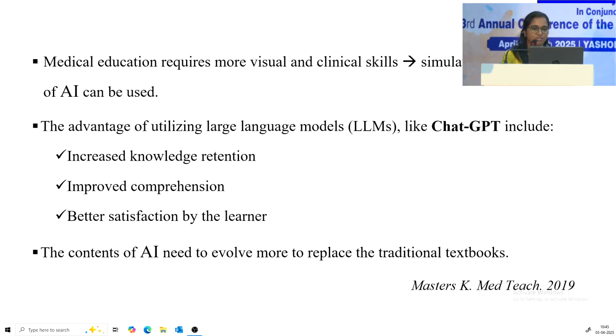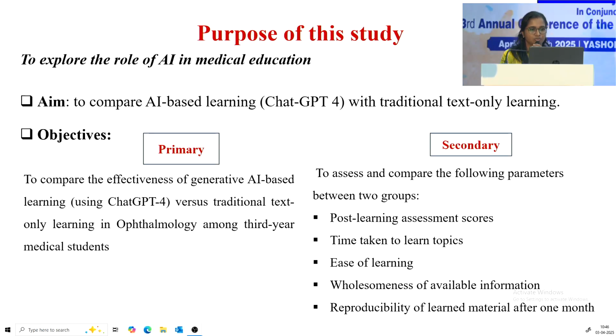The advantages of using ChatGPT and other large language models include increased knowledge retention, improved comprehension, and better satisfaction by the learner. Still, the contents of AI need to evolve more to replace the traditional textbooks. So the purpose of my study is to compare AI-based learning with traditional text-only learning.